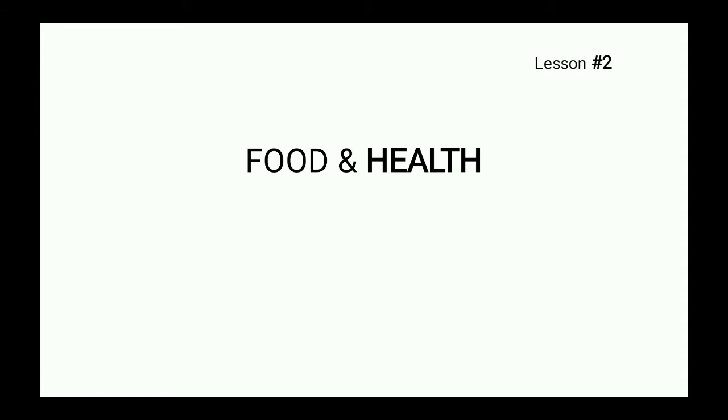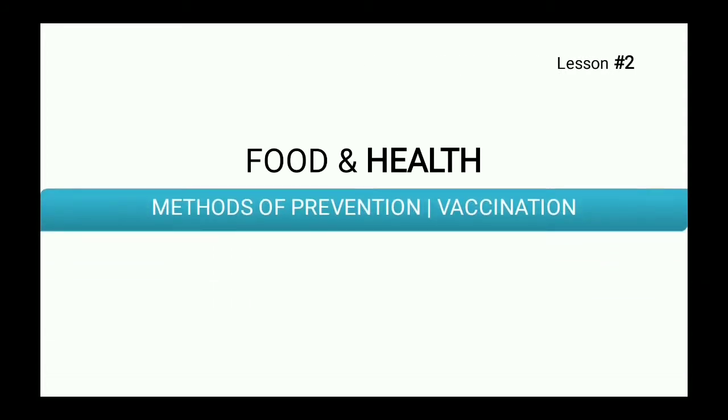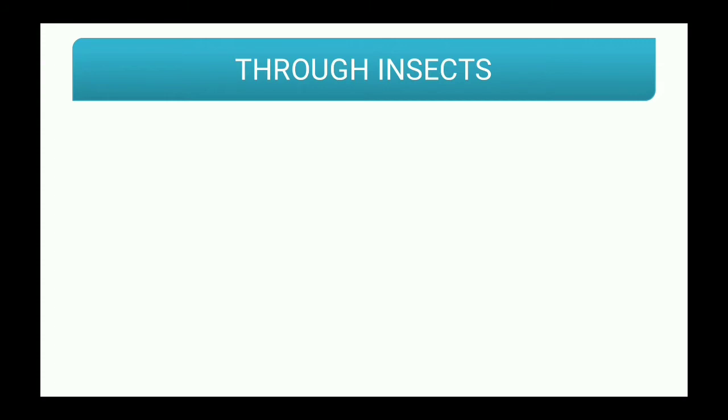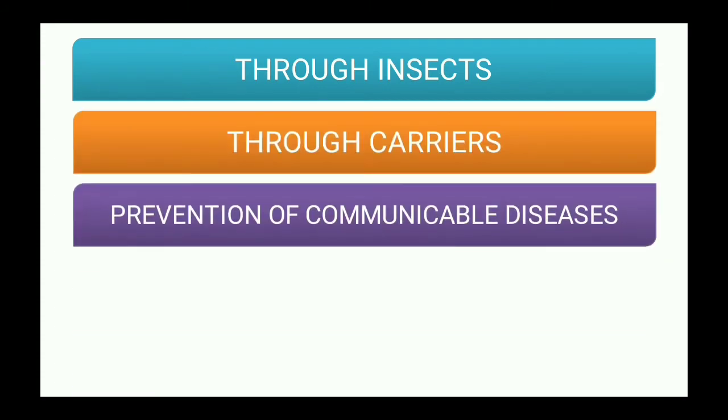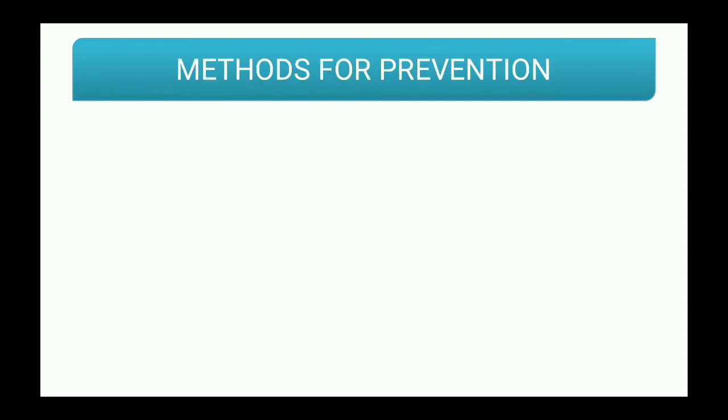So let us continue with the lesson Food and Health, which is chapter number 2, and today we will be learning about methods of prevention, and also we will be studying about vaccination. This is part number 6 and the final part of this lesson. In the last session we had studied about how diseases spread through insects, through carriers, and we had also learned about prevention of communicable diseases. And as I said, today we will be learning about methods for prevention.